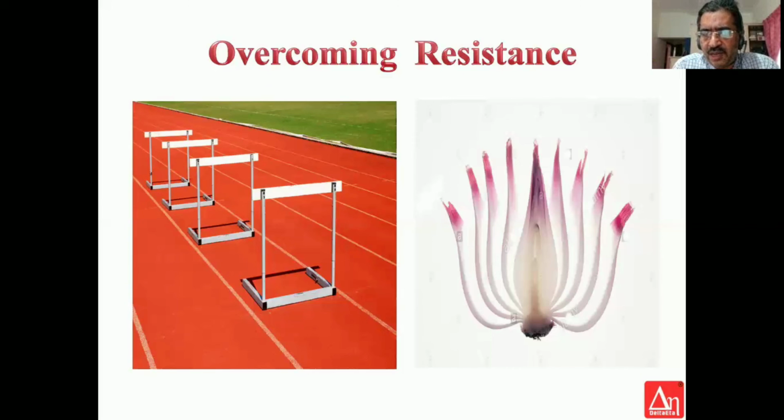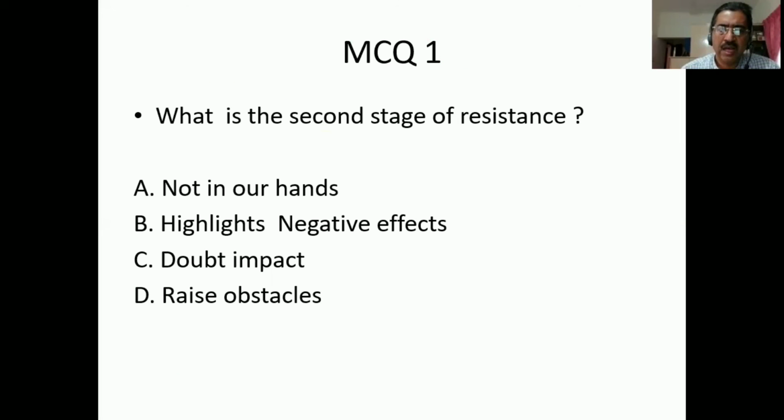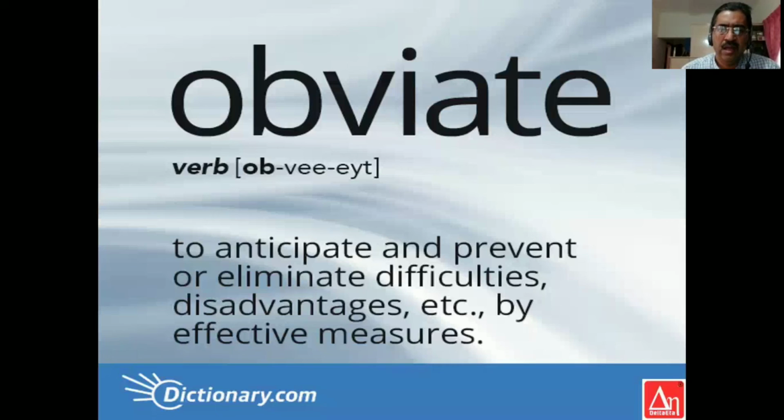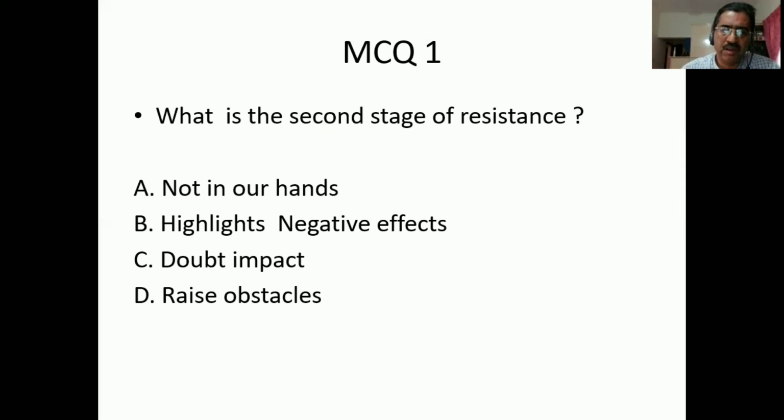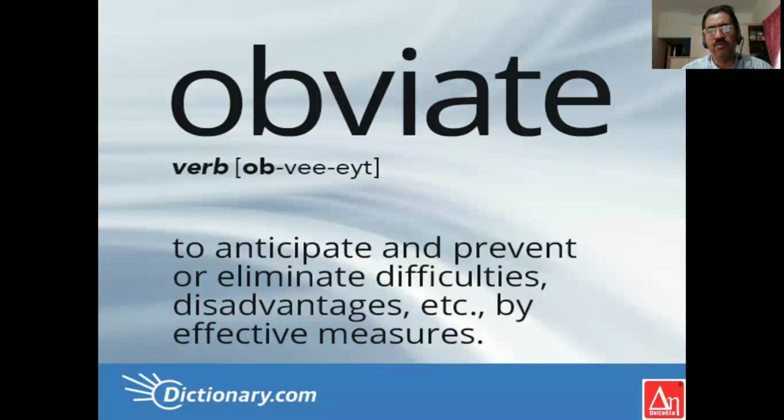You can just try that. You peel off an onion and leave it open for 10 minutes or half an hour. You will find that it is not worthy to be used again. So don't let that resistance exist anymore. Let it become poisonous and be thrown away. This is what we mean by overcoming resistance in two ways. More than overcoming resistance, the easiest way is to obviate resistance.